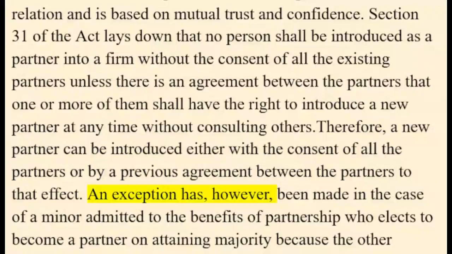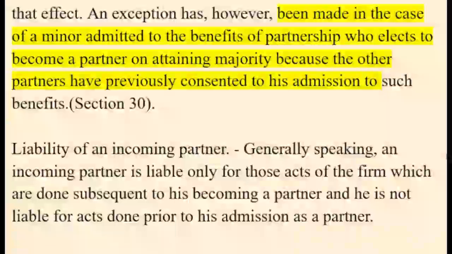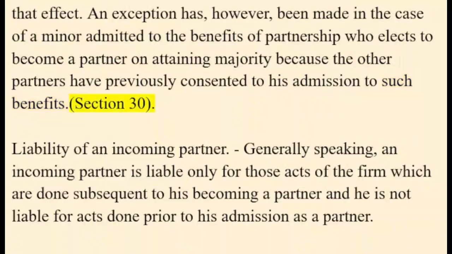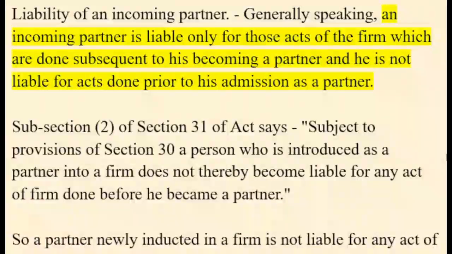An exception has, however, been made in the case of a minor admitted to the benefits of partnership who elects to become a partner on attaining majority, because the other partners have previously consented to his admission to such benefits. Section 30. Liability of an incoming partner. Generally speaking, an incoming partner is liable only for those acts of the firm which are done subsequent to his becoming a partner, and he is not liable for acts done prior to his admission as a partner.